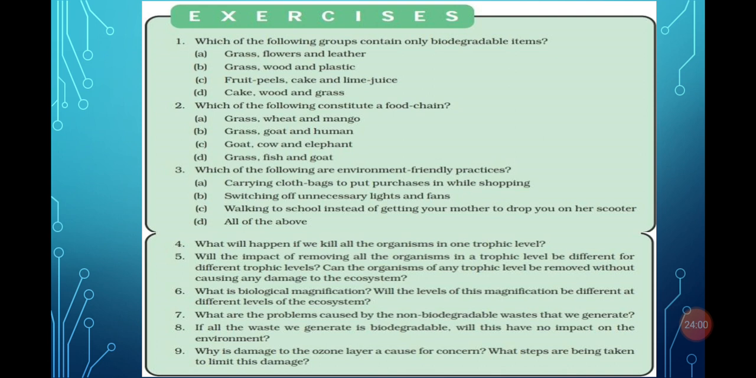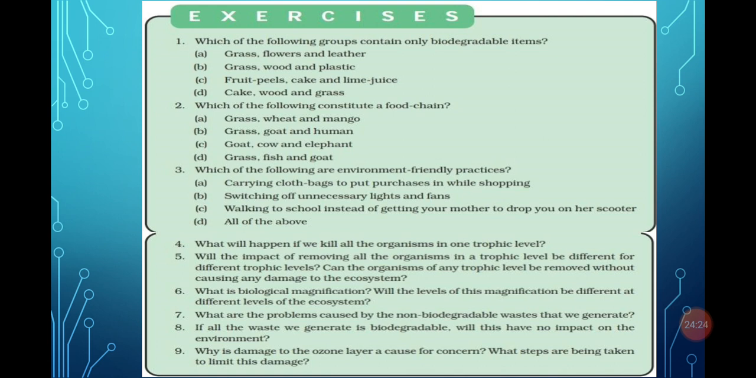Now question number 4. What will happen if we kill all the organisms in one trophic level? So it is a very easy answer. If we kill all the organisms in one trophic level, for example, if we kill the goat, or if we kill the deer, then what will happen to the environment?